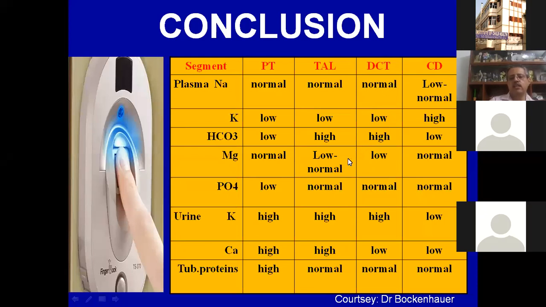DCT, usually the calcium is low and magnesium is also low, and that is Gitelman. And in the collecting duct, usually the sodium is low and potassium is high. And if you are having hypertension, you think of something else. If you are not having hypertension, you think of something else.